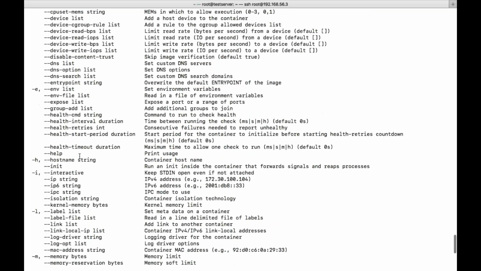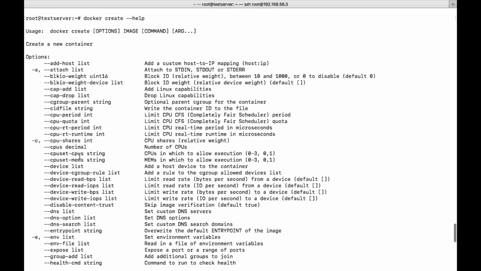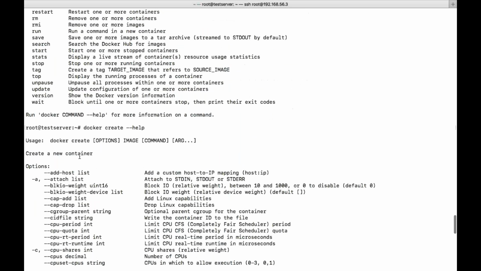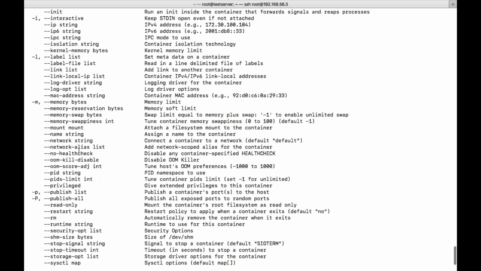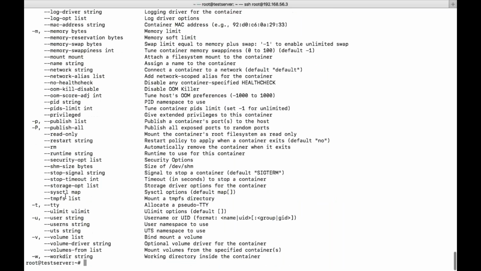Do you have anything like d? Okay, fine. So we have t and i. T is terminal, i is for interactive mode. If you want a specific IP, then I have hyphen ip. Then publish, hyphen small p. To publish all, we need to give hyphen capital P. Capital P means it will publish all the ports which are present in the container.